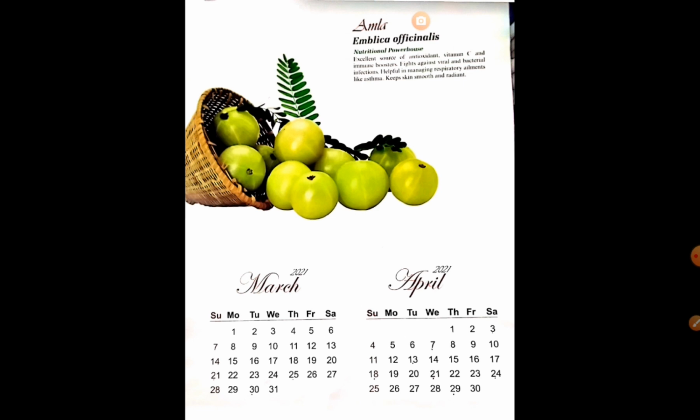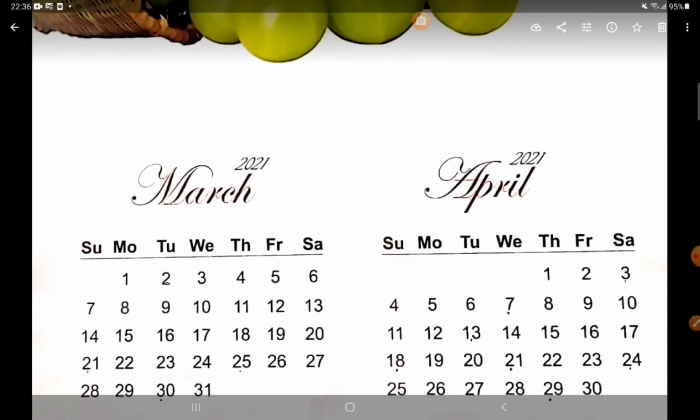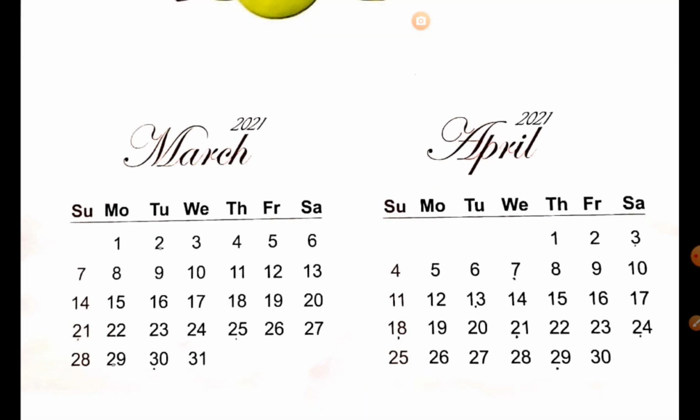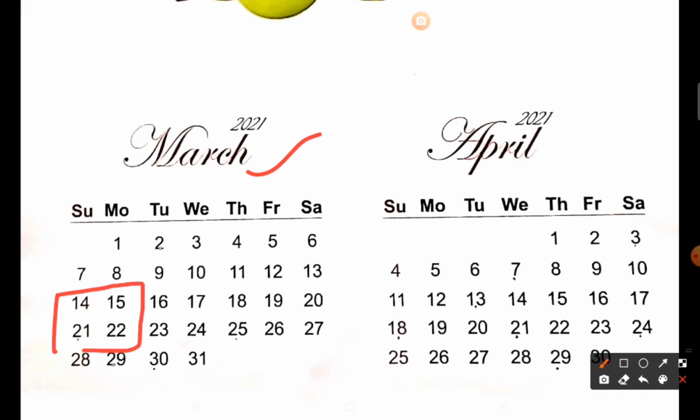First of all, let us take any one month. Let me take March. In this month, March, if you see any 2 by 2 grid, for example, suppose you take this part, this is a 2 by 2 grid: 14, 15, 21 and 22.